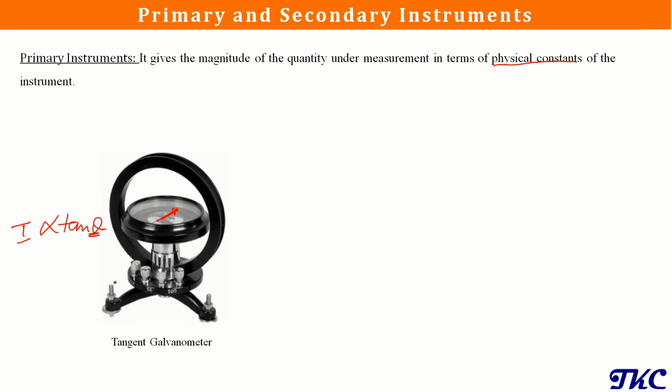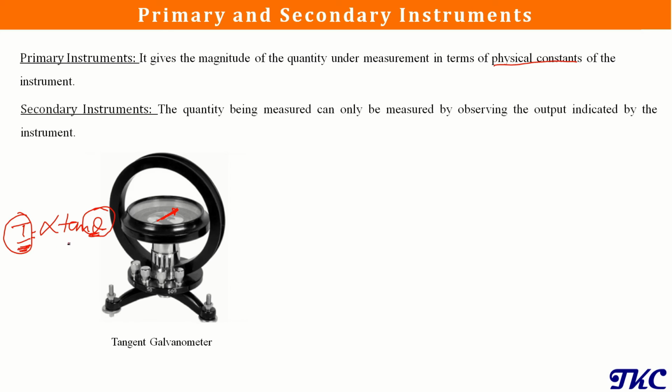So whenever we try to measure the current in a given circuit with the galvanometer, it is not going to give us the I value directly. With the help of this pointer, we are not going to read the value of I. What we are going to get is the value of theta. So we need to substitute that theta value here and multiply with the constant to get the value of I. With a primary instrument, the quantity that we measure always comes as an output in the form of some constant. So we need to put it in the relation to get the actual output.